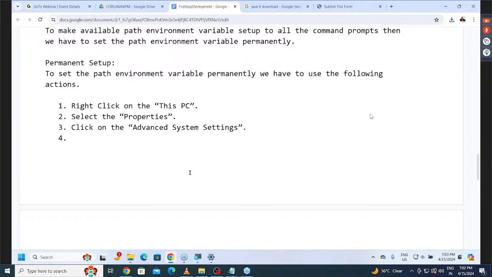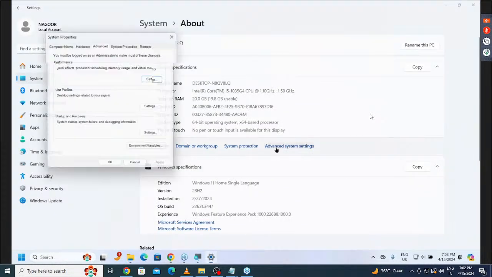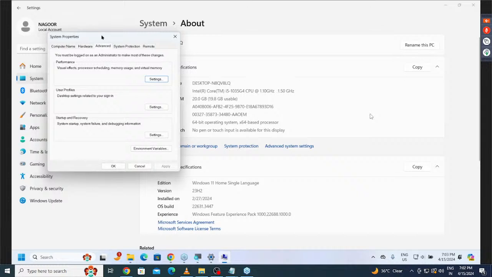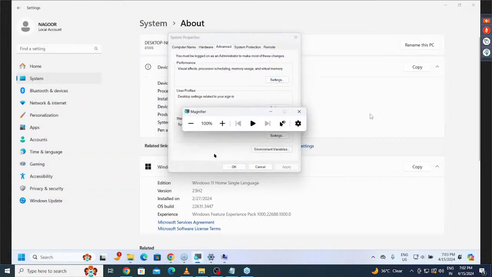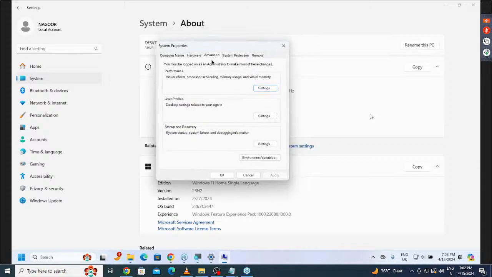Okay, fine. We clicked on this advanced system settings. If we click on it, a window opens automatically. A system properties window is open for us. Now we have to select advanced, but by default it is selected, no? But anyway, we have to select advanced there.